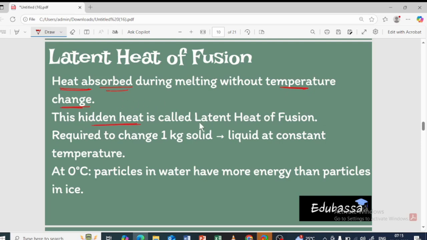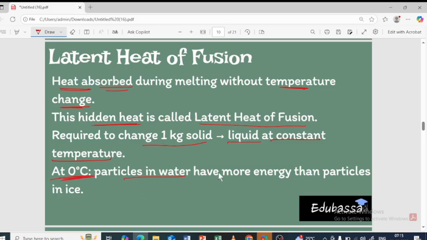So that hidden heat itself is called as what? Latent heat of fusion. So why is it required? To convert 1 kg of solid to liquid at the constant temperature. Remember, during this latent heat of fusion, the temperature is not going to change. It is going to remain the same, right? So that is at 0 degrees Celsius.